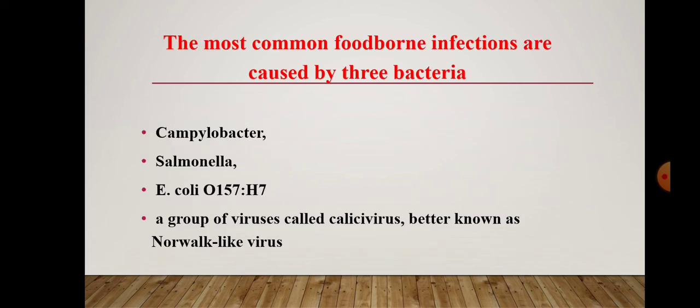Then these are some of the common foodborne diseases caused by three different bacteria, that is Campylobacter, Salmonella, E. coli, and a group of viruses called caliciviruses, also known as Norwalk-like viruses. Campylobacter is a bacterial disease. It may be seen in the intestine of healthy birds.